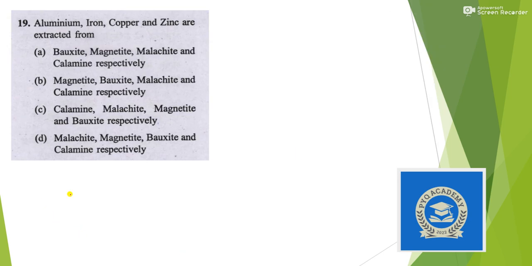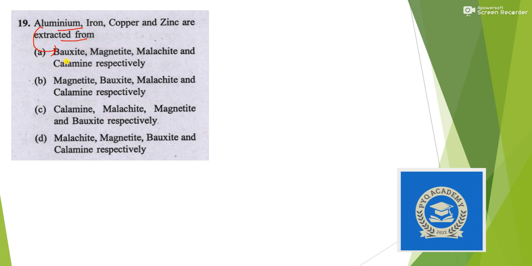Next question. Aluminium, iron, copper and zinc are extracted from, that means what is the ore of aluminium, iron, copper and zinc? So we know that the ore of aluminium is bauxite, and if we know this, that should be our answer, because in none of the options it is correctly matched.